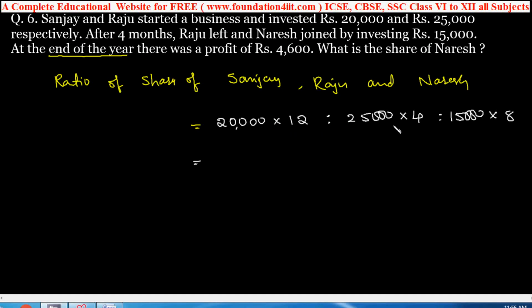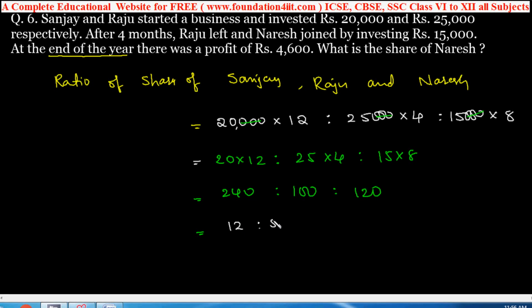That is a simple problem. 20,000 into 12 is to 25,000 into 4 is to 15,000 into 8. You can cancel these 3 zeros. Then 20 into 12 is to 25 into 4 is to 15 into 8. Calculate this: 20 into 12 is 240, is to 100, is to 15 into 8, which is 120. And this you can simplify by the 20 table. 12 is to 5 is to 6 is the ratio.